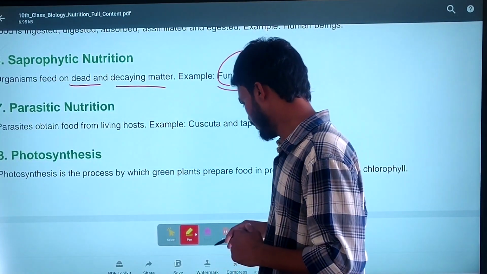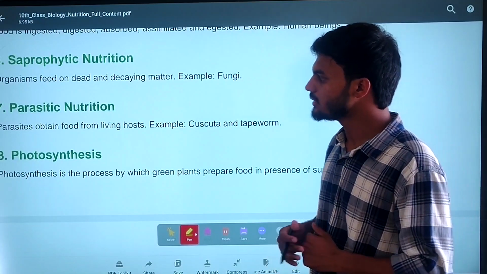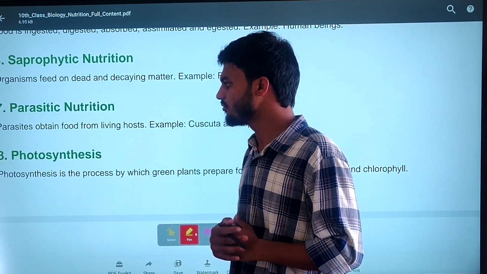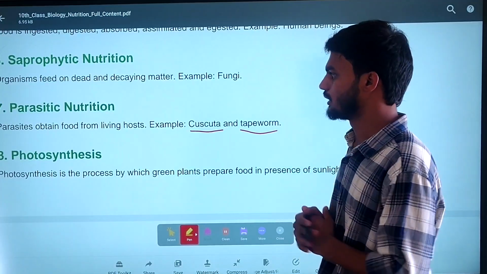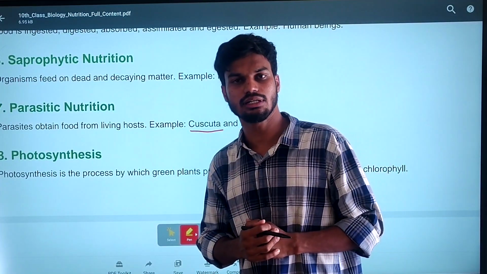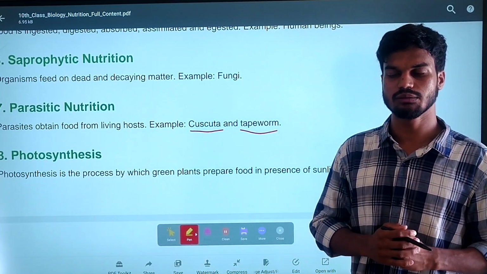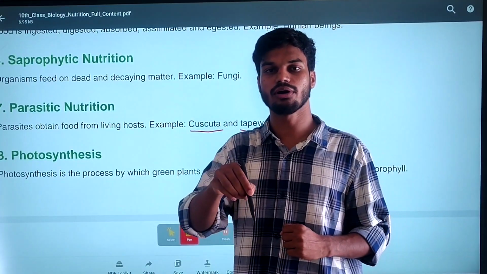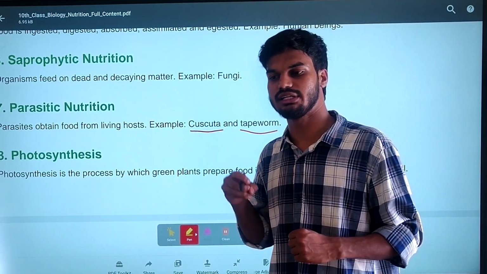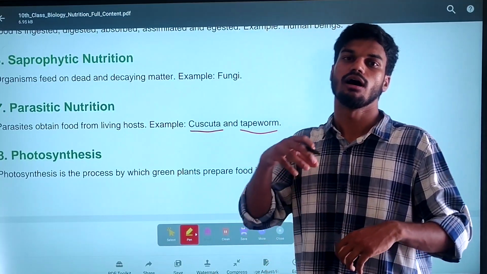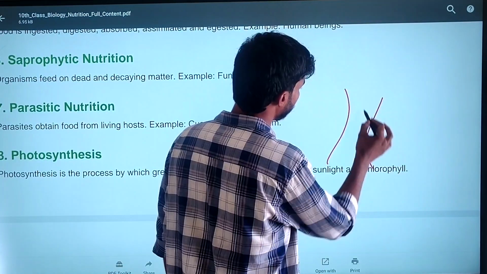Next, parasitic nutrition. Parasites obtain food from living hosts. Examples: Cuscuta and tapeworm. These are organisms that live inside the body or on the surface of the body and directly take the nutrition from the host material. For example, plants.